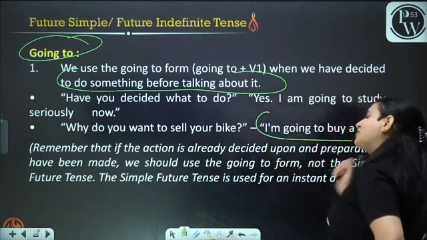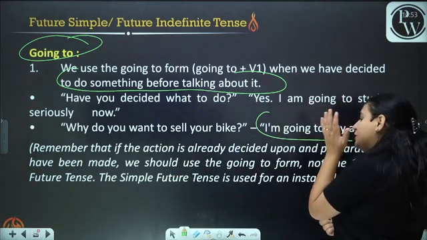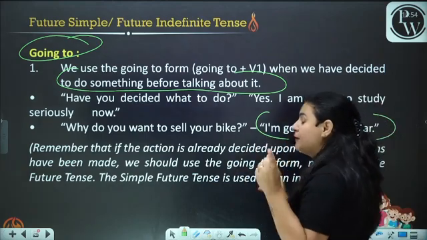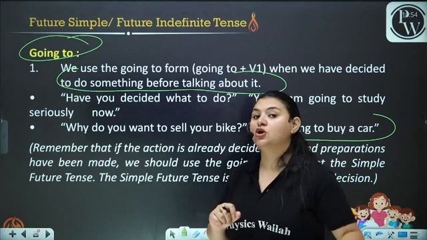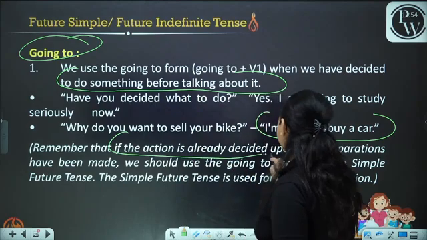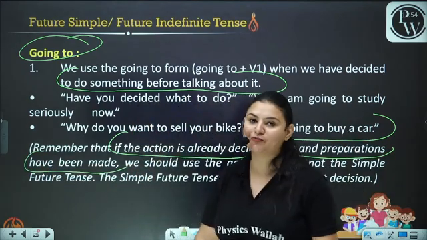Remember that if the action is already decided upon and preparations have been made, we should use the going to form, not the simple future tense. You are not going to use a simple future tense. You are going to use going to when the action is already decided upon and the preparations have been made.